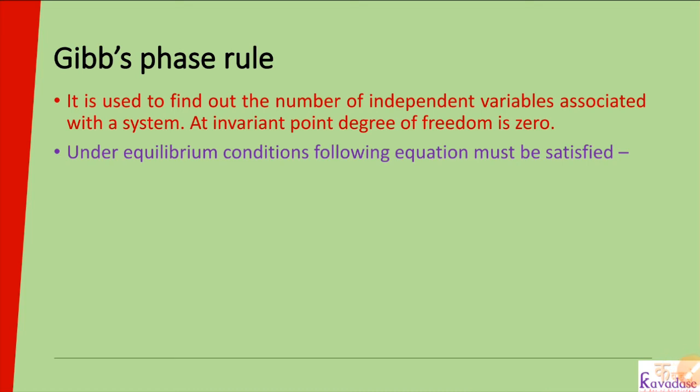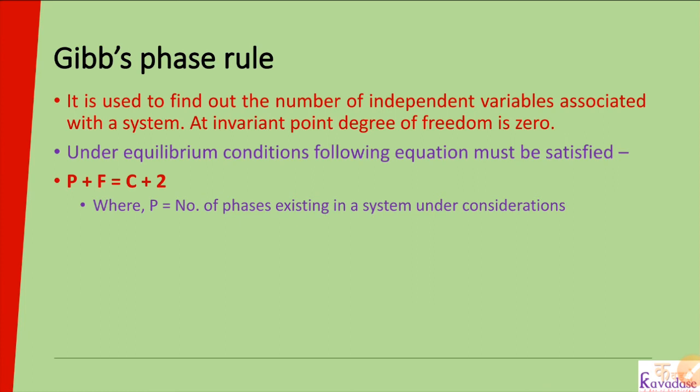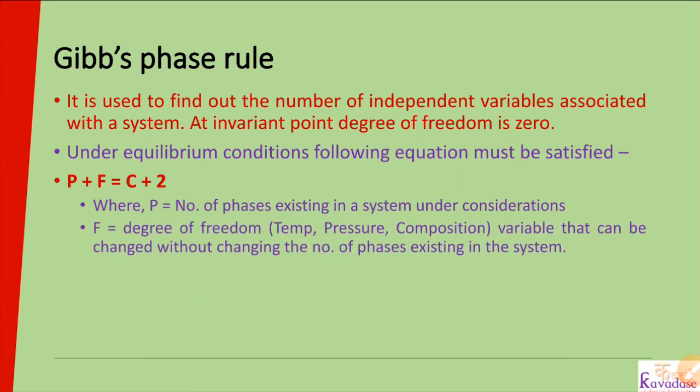Under equilibrium conditions, the following equation must be satisfied. It is given by Gibbs: P plus F is equal to C plus 2, where P is the number of phases existing in the system under consideration, and F is degrees of freedom. Pressure, volume, temperature and composition, as already said, are the independent variables.